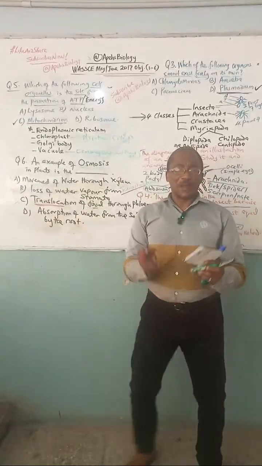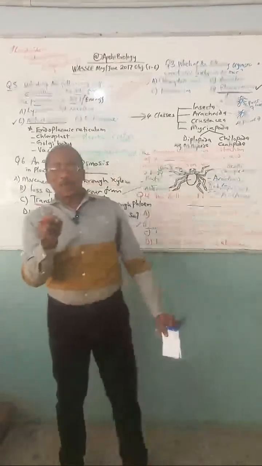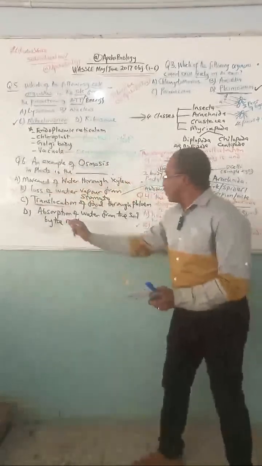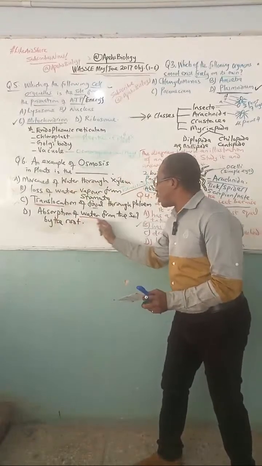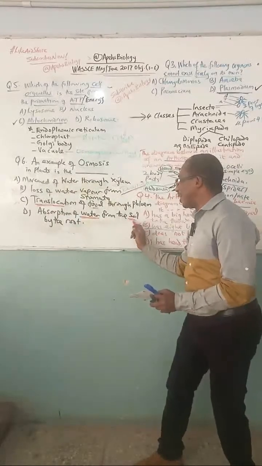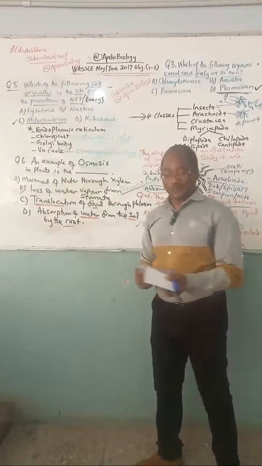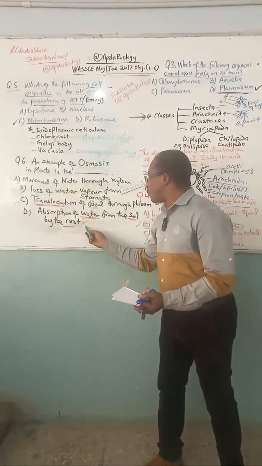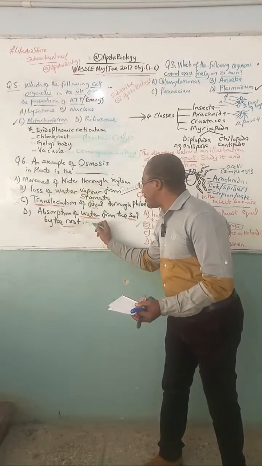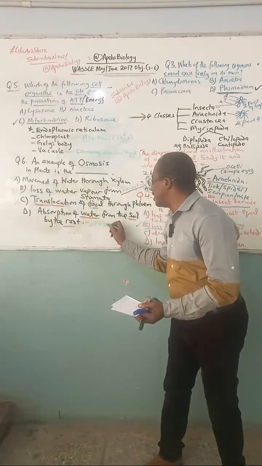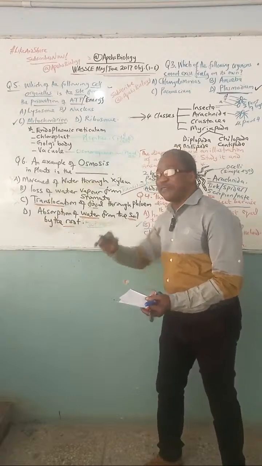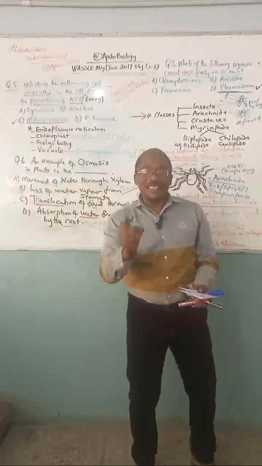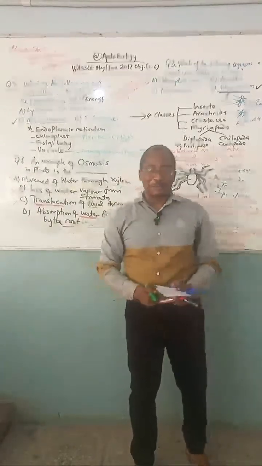But go and check my video. That video will talk about the importance of osmosis to plants. You begin to see that it has to do with absorption of water from the soil, by what? The roots. Why? Because the roots also have what is called root hairs. These root hairs have a layer. That layer is called the piliferous layer. That is a semi-permeable membrane.